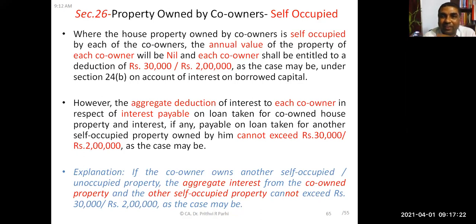All the houses taken together, that means this co-owned house plus other self-occupied, if any, everything taken together, maximum deduction can be 2 lakh rupees, and in certain situations 30,000 rupees.